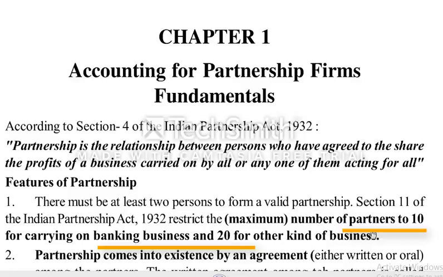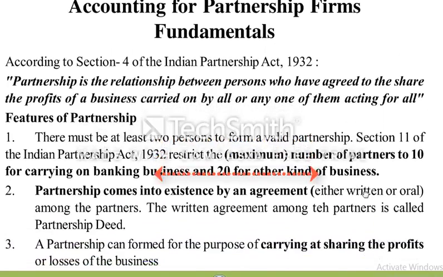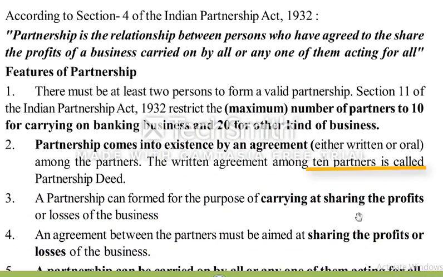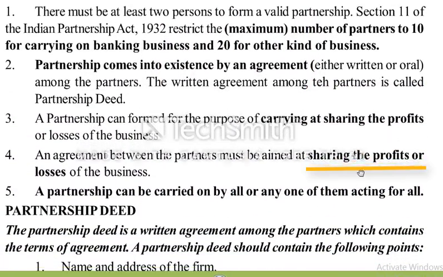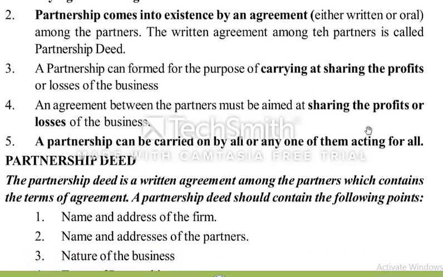There is Section 11 under the 1932 Act. Members of 10 to 20 can participate in a kind of business. The next point: partnership comes into existence by an agreement. There are 5 points. The first is existence by agreement, and the second is carrying on the business and sharing the profit. The third is sharing the profit or losses. Next we go to the partnership deed.